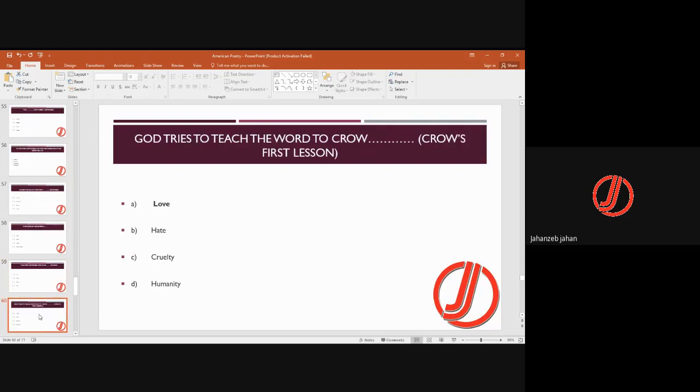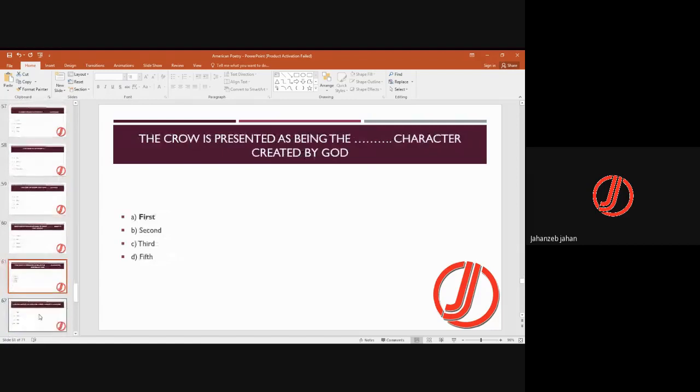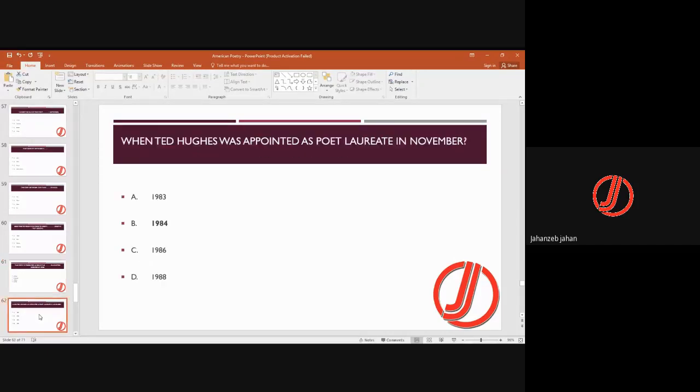God tries to teach the word to Crow. So this is from Crow's First Lesson. तो उसने खुदा ने क्या लफ्ज़ सिखाया crow को? The word was love. The crow is represented as being the first character created by God. So according to this poem, ये पहला character था.